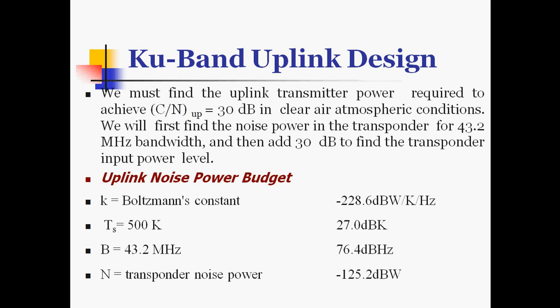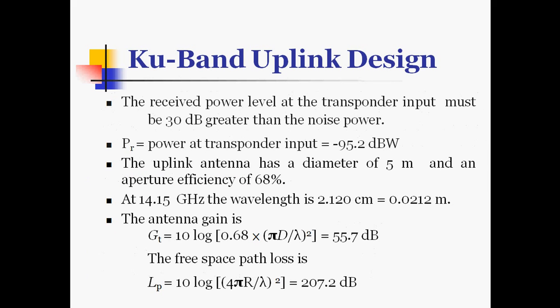Ts is the system noise temperature, 500 K, which is 27 dB Kelvin, and for bandwidth 43.2 megahertz, which is 76.4 dB Hertz, N, the transponder noise power, is minus 125.2 dBW. The received power level at the transponder input must be 30 dB greater than the noise power, and PR, the power at the transponder input, is minus 95.2 dBW.